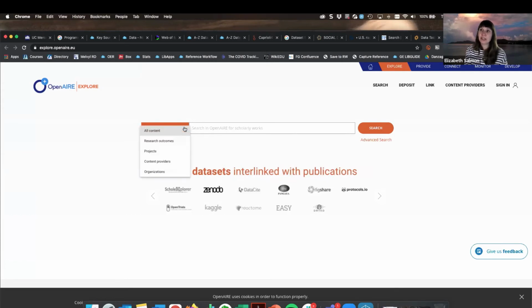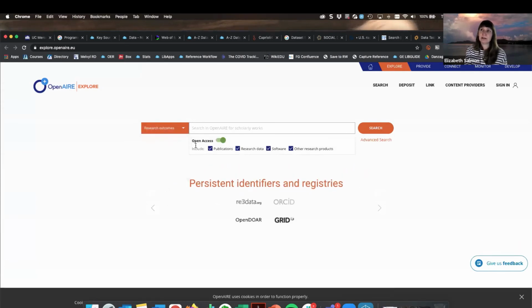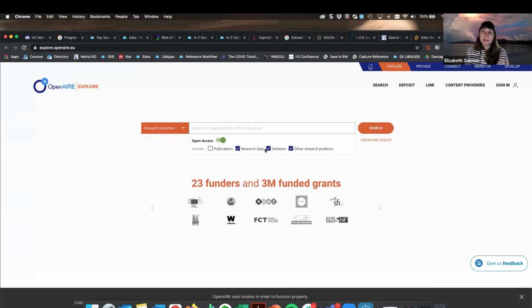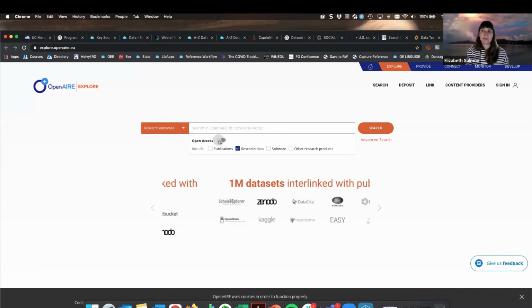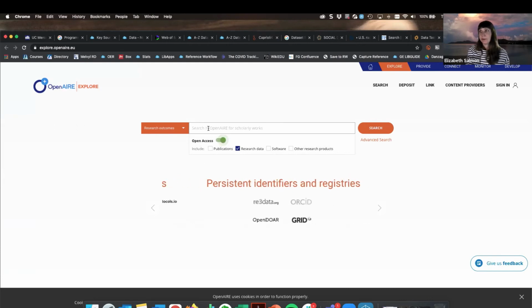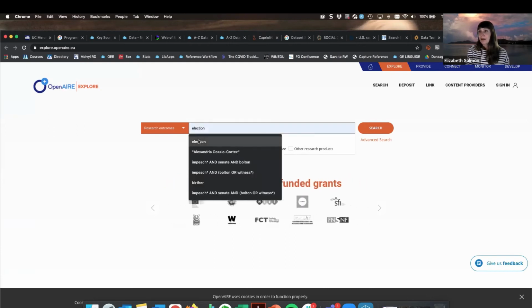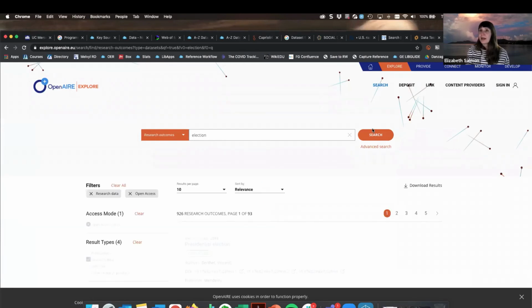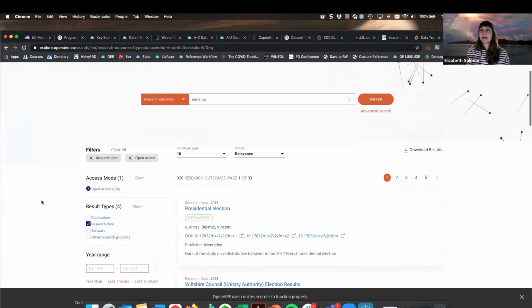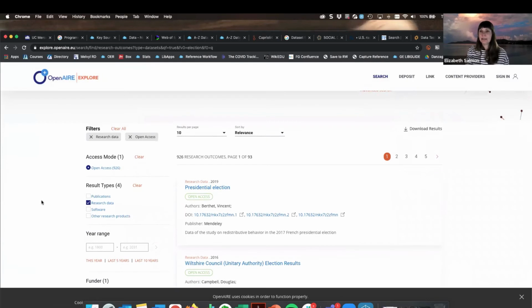And what I want to do is change this from all content to research outcomes. And then if I'm specifically looking for research data, I'm going to leave that as my only item selected. And then I can say that I'm interested in everything that's available or interested in the things that are just available through open access. So I'm just going to do a search related to elections. I was working with a political science class recently. And so this is a site that is based in the EU. However, it has farther reach, but a little bit of an EU focus.